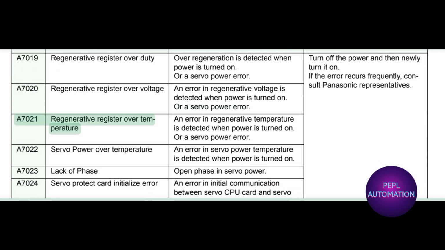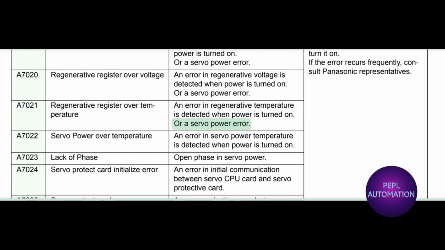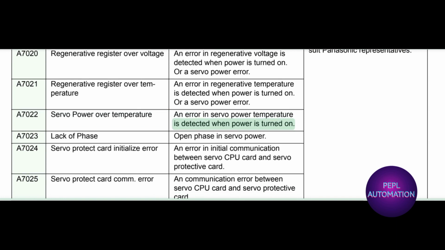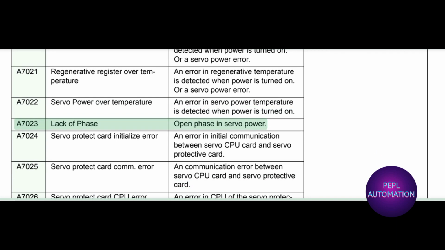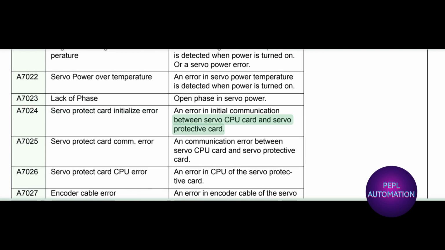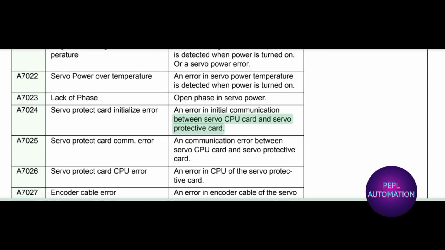A7021 regenerative register over temperature. An error in regenerative temperature is detected when power is turned on, or a servo power error. A7022 servo power over temperature. An error in servo power temperature is detected when power is turned on. A7023 lack of phase, open phase in servo power. A7024 servo protect card initialize error. Error in initial communication between servo CPU card and servo protective card.